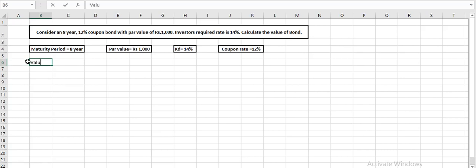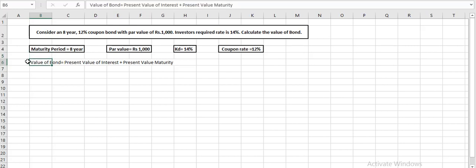The formula for the value of a bond is the present value of interest, whatever interest we receive, plus the present value of the maturity amount.